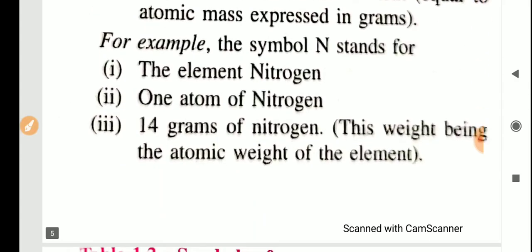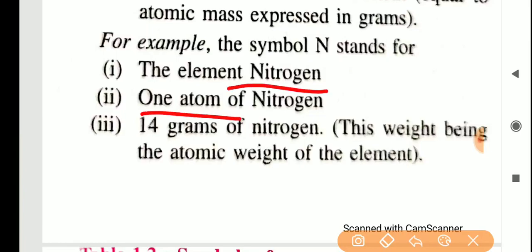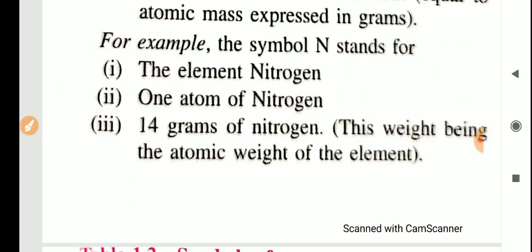For example, N represents the element nitrogen, only one atom of nitrogen, and the mass of nitrogen is 14 gram. Mass of nitrogen is a fixed value. No need to learn atomic masses by heart.